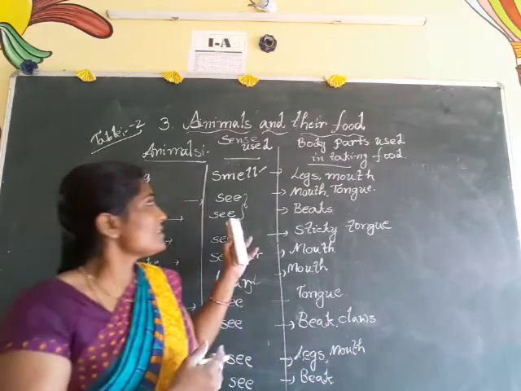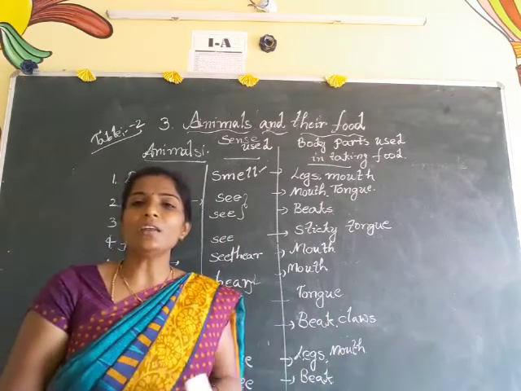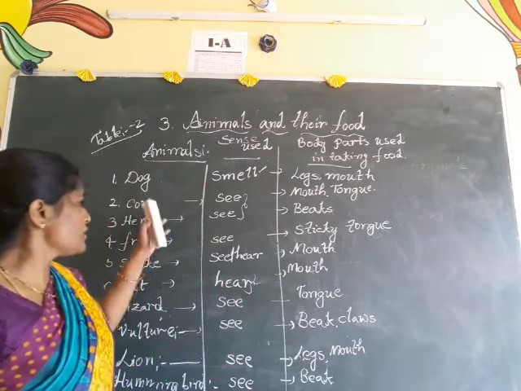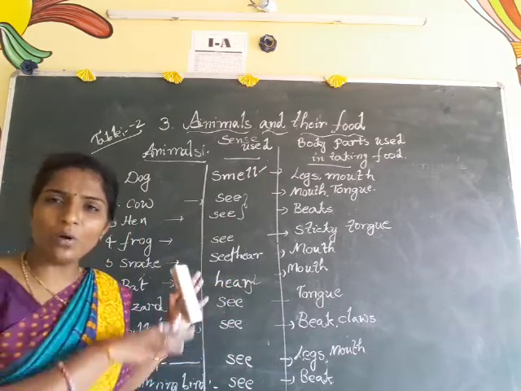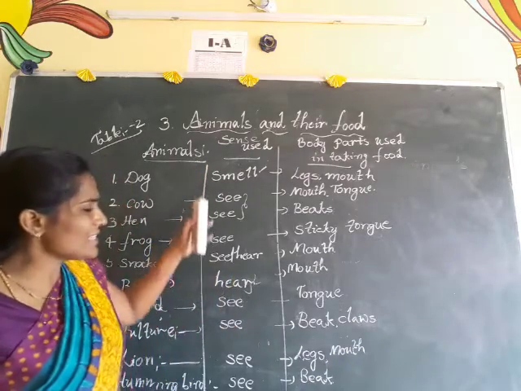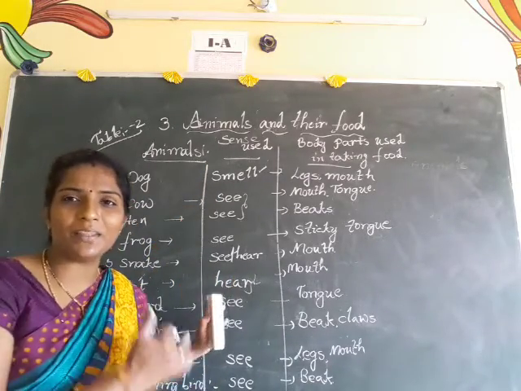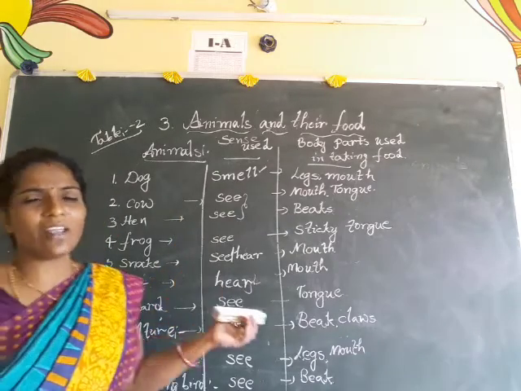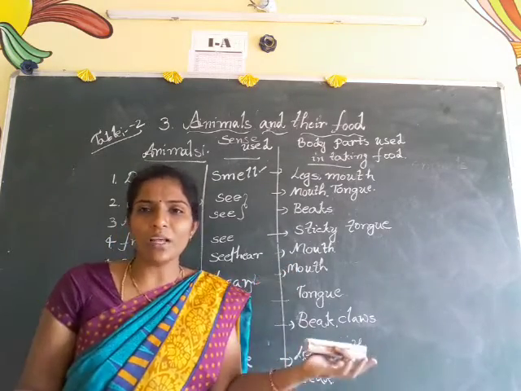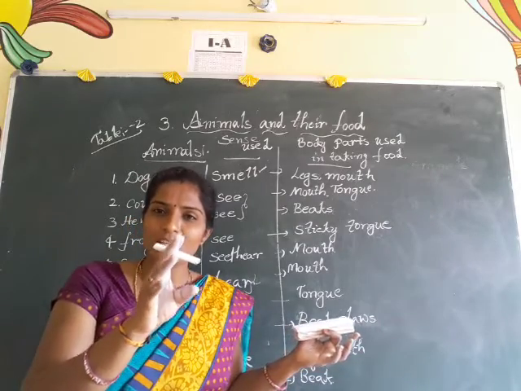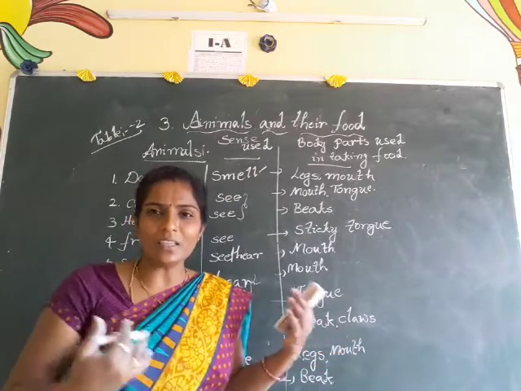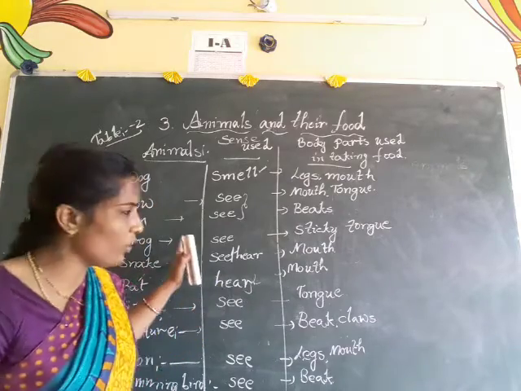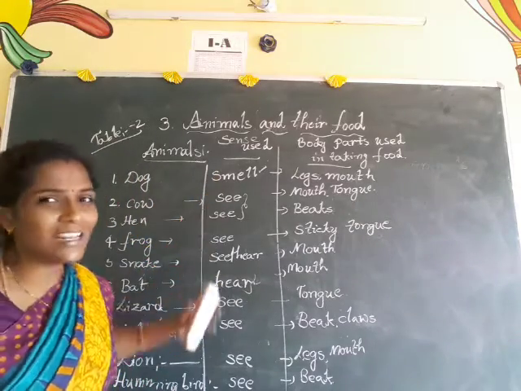With their senses only, they are using their different body parts. But see, these animals also contain all body parts, but these senses are highly developed in them. For example, we also have so many organs, but among them only five are sense organs, because they are giving senses to us. Like that, these animals also contain all organs, but these senses are highly developed.